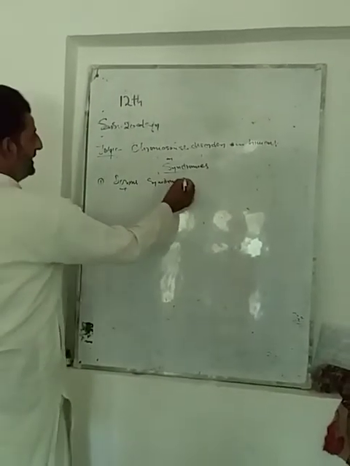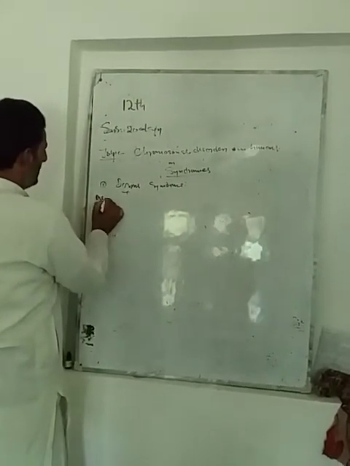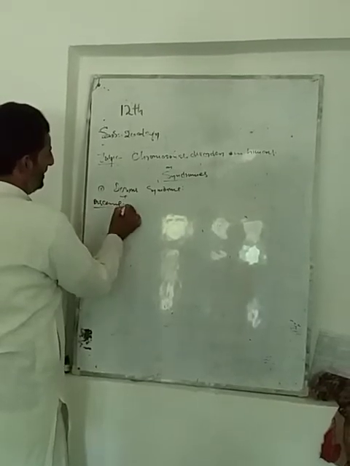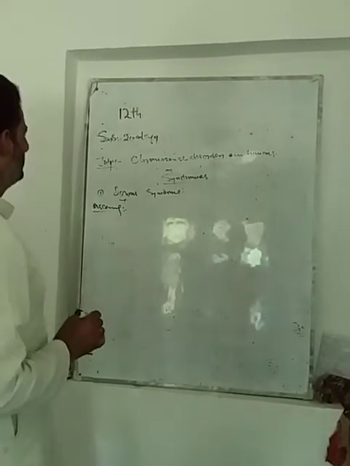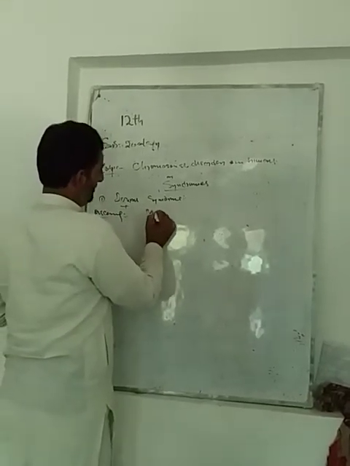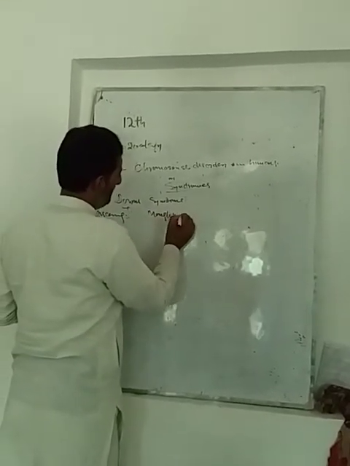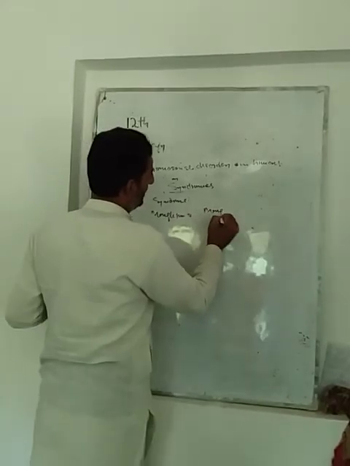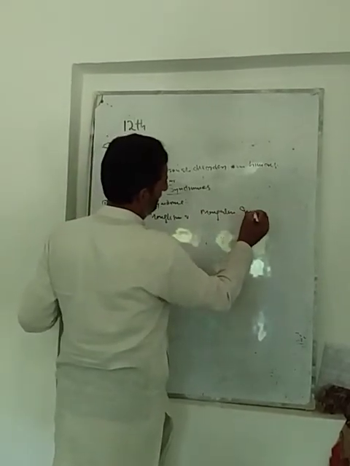सबसे पहले हम बताएंगे इसकी डिस्कवरी क्या है, ये कहां से डिस्कवर हुआ है. The Down syndrome, it is also called as Mongolism, or Mongolian idiocy.